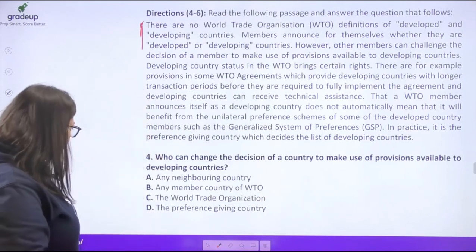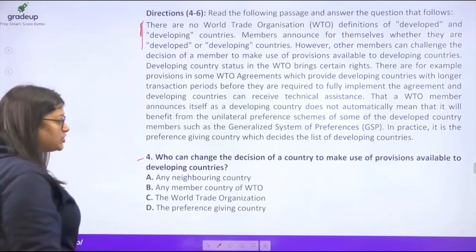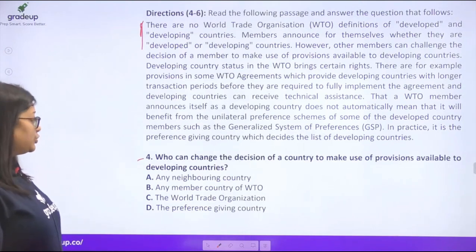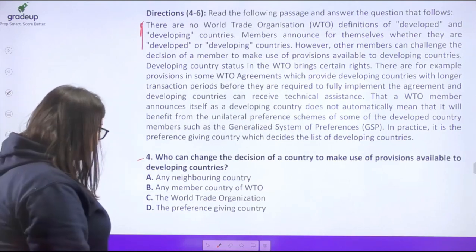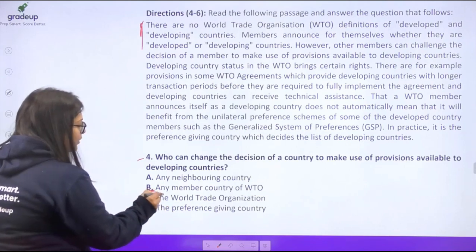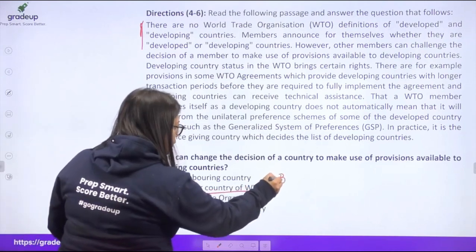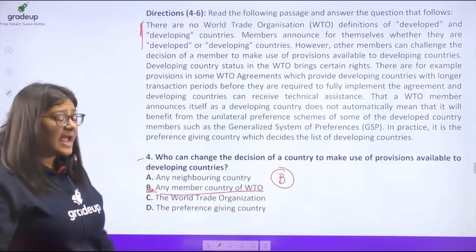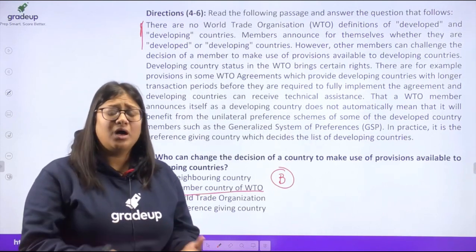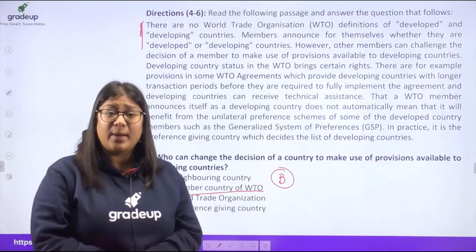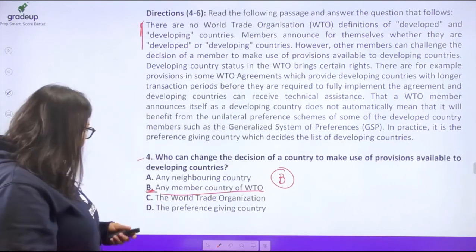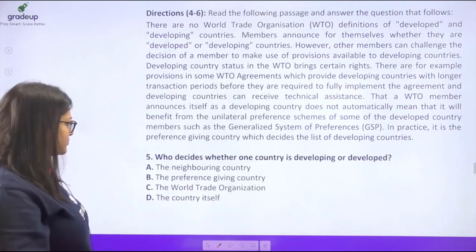So the 4th question here is, who can change the decision of a country to make use of provisions available to the developing countries? The answer is explicitly mentioned. It is any member country of the WTO. Any member country of the WTO can decide what provisions would be available to a developing country. All right, now moving on to the 5th question.